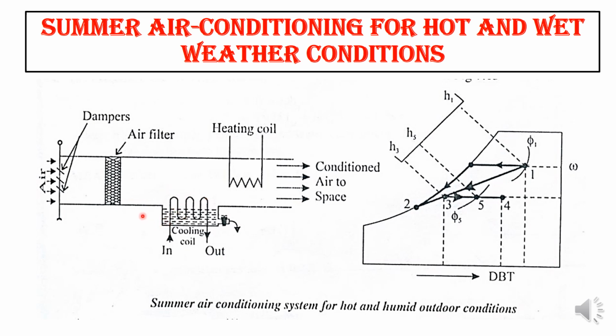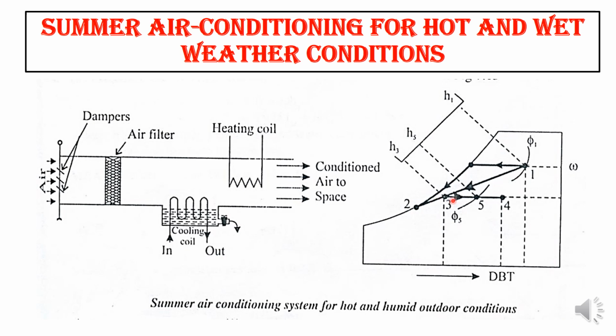The cooling coil makes the air cool. Effective cooling will be from 1 to 2, the temperature decreases, but since effective cooling won't be there, the cooling will go like this. So it reaches point 3. Line 1 2 3 on the DBT of air represents cooling of your air.